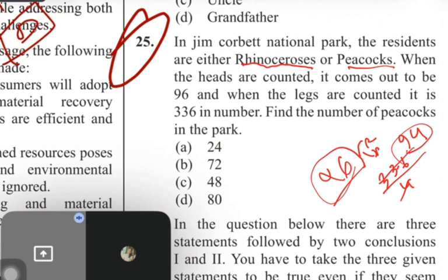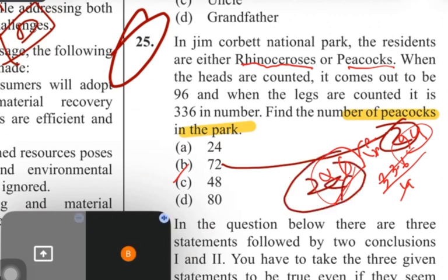Now, listen, guys, to Mani's approach. This is Mani's world. The question is asking the number of peacocks, and a peacock has only 2 legs. So if I take 72 peacocks, what will be left for the rhinoceros? Only 24, and each has 4 legs. So 4 into 24 is 96 only, but we have to go this much. So it means 72 is not possible.